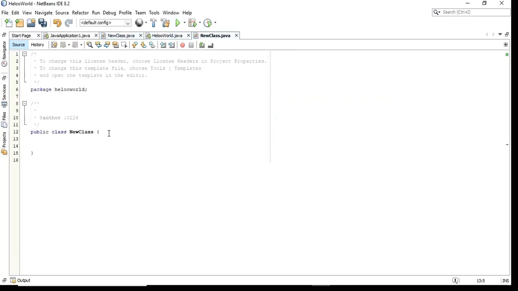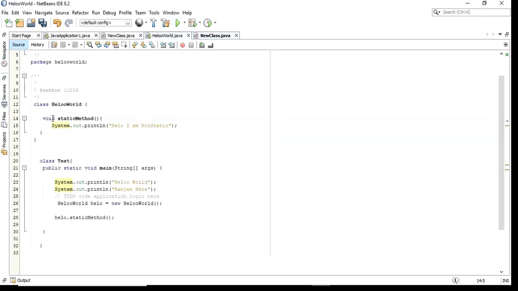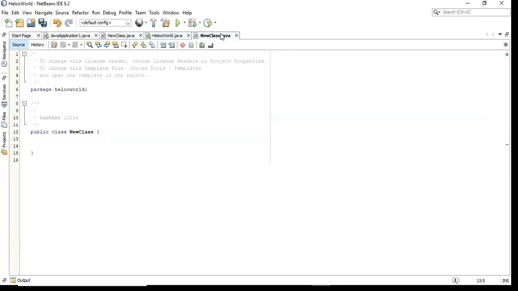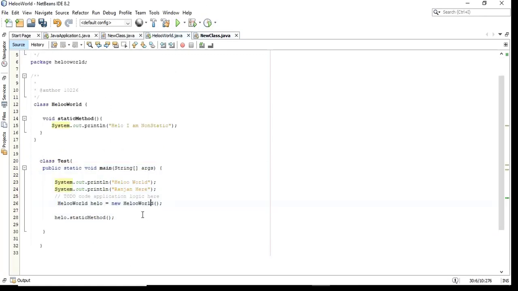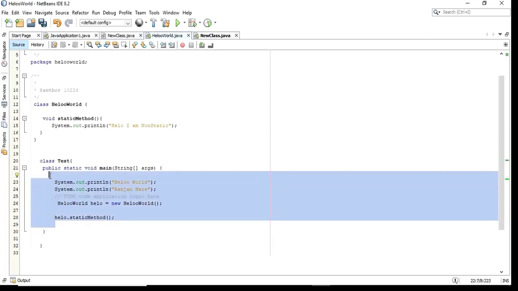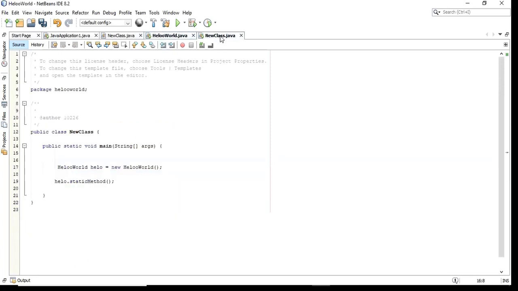Now if I want to access this static method in this class, it is still accessible, because this is a default access specifier, because there is no specification saying public or private. So if there is nothing, as I said, it's going to be a default. So let me say public static void main. Let me just copy and paste. Here I don't want to print anything. I just want to have the object for this class, and then I want to access the property. So let me remove everything from this main method. There is nothing here, right? So only here there is a main method saying hello world. Then I have tried to call that method.